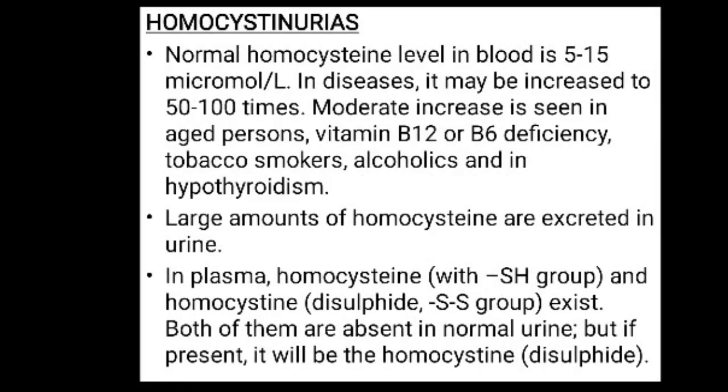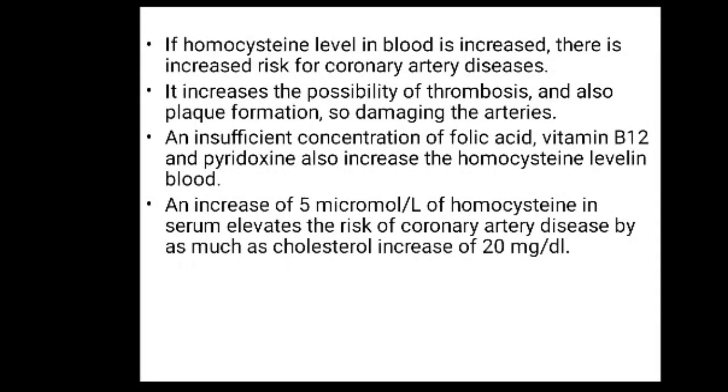In plasma, the form with the SH group is called homocysteine, and in homocystine the disulfide, the S-S group, is present. So both of them are absent in normal urine, but if present it will be the homocystine disulfide. Here the homocysteine level in blood is increased, and there is increased risk for coronary artery diseases. It increases the possibility of thrombosis and also plaque formation in the arteries, so damaging the arteries.